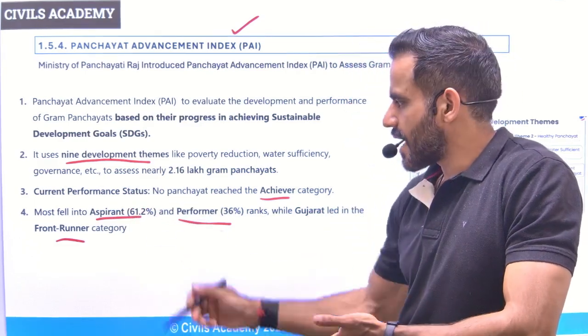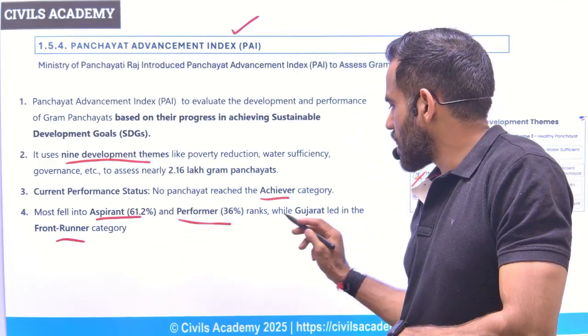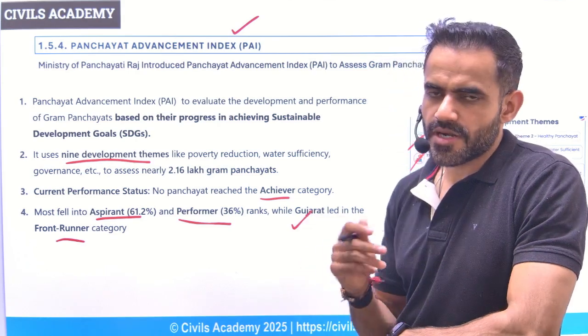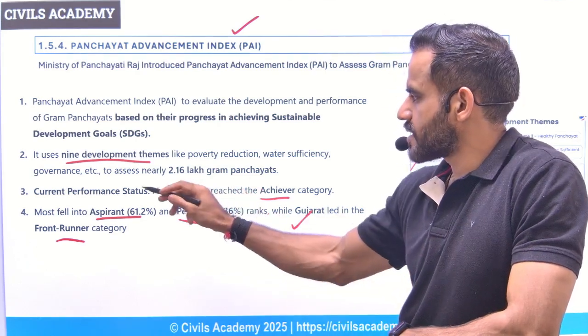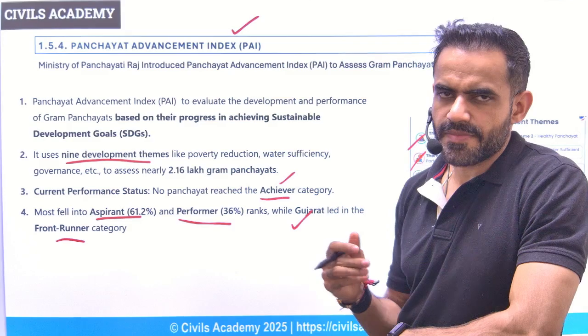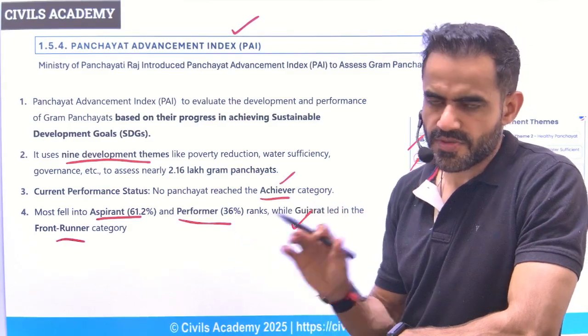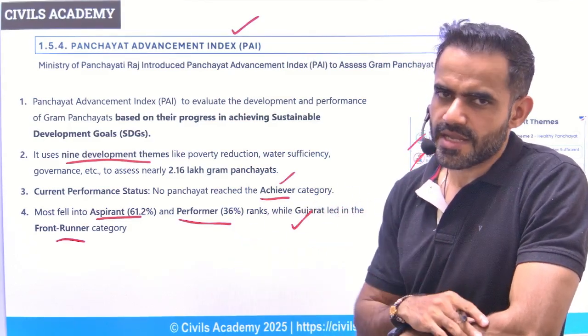Maximum panchayats are in the aspirant category. Gujarat is leading the front runner category. There is no state in the achiever category. That simply means no state has achieved 100% of their targets. So no state is there in the achiever category.